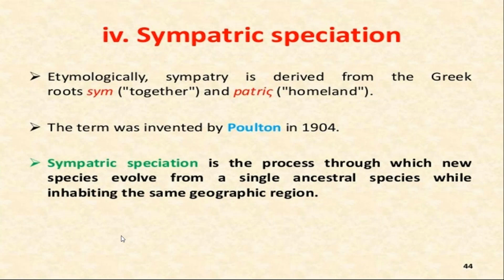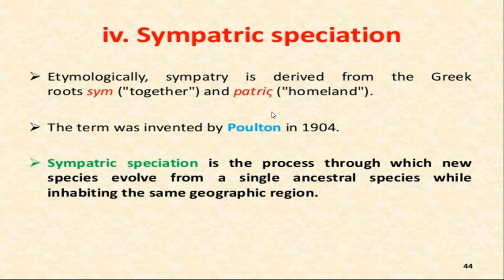Sym means same, patric means living together, in the same homeland. They are living together in the same area, but they are not reproducing with each other. In your Pathfinder Life Sciences book part 2, this example is given: the example of red apple tree and green apple tree, in sympatric speciation. With this example, we are able to understand what they want to say. In one area, two trees are growing, one tree with red apple, one tree with green apple.